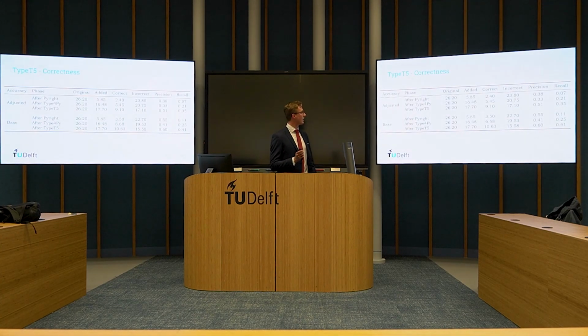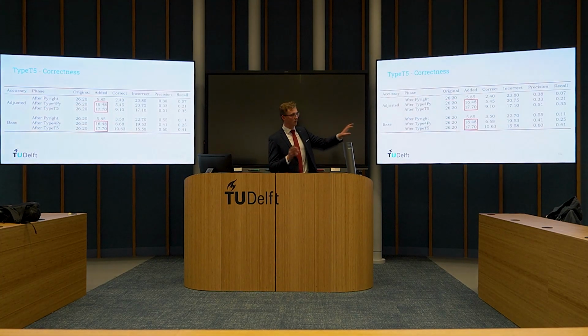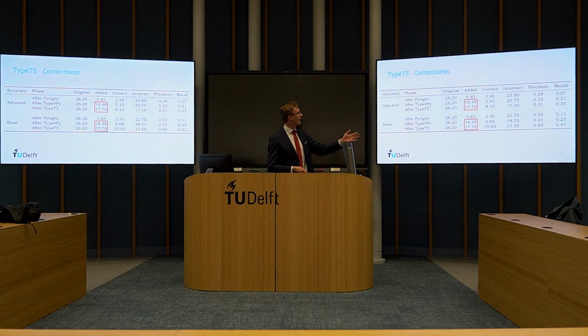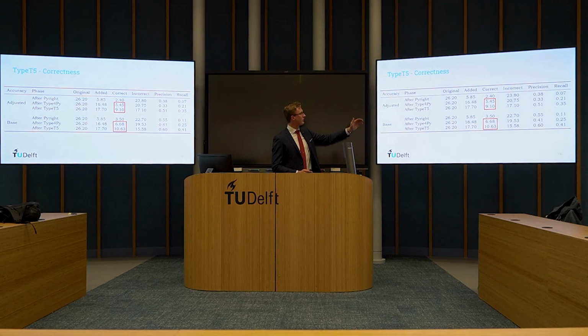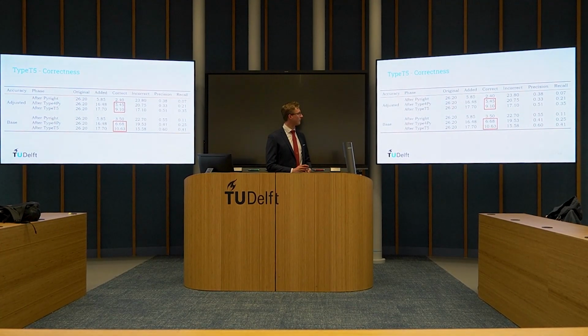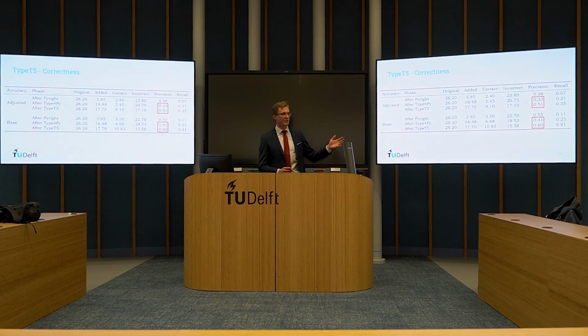For the correctness, originally there were 26 annotations. After stripping those and running the tool, we now add 16, or 17 for TypeT5. Of those, we can compare the correctness, and we see that TypeT5 has more correct annotations added than Type4Py. This also improves the precision, where originally it was 1/3, we now have half of the annotations that are added being correct. And for the base accuracy, it's even higher, going up to 0.6 precision.